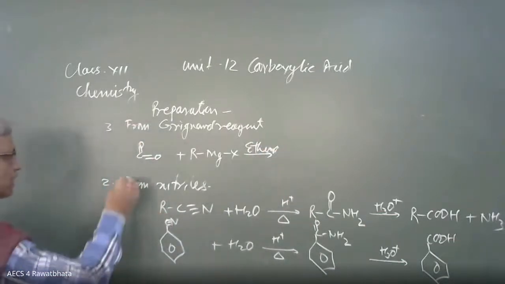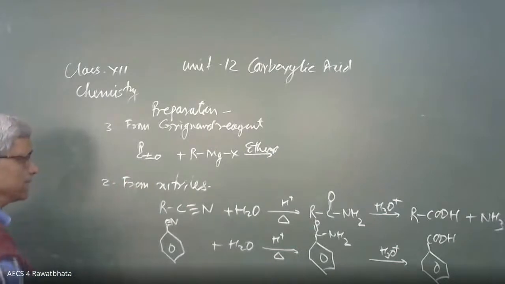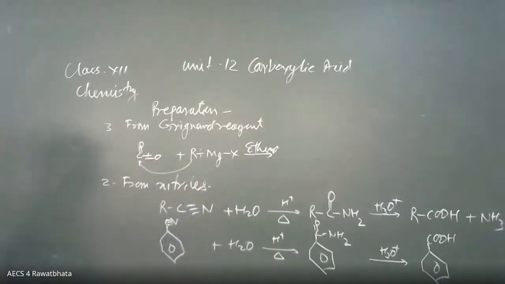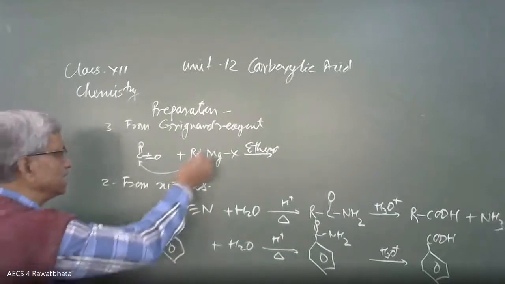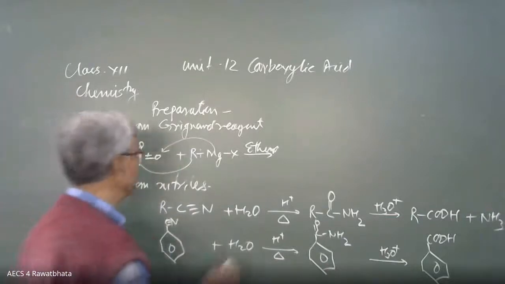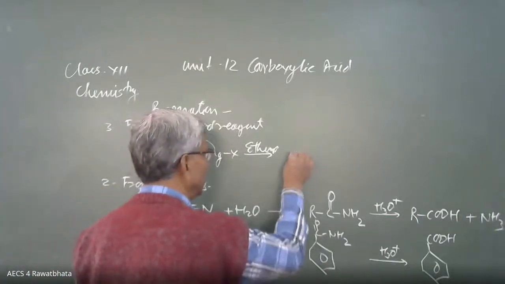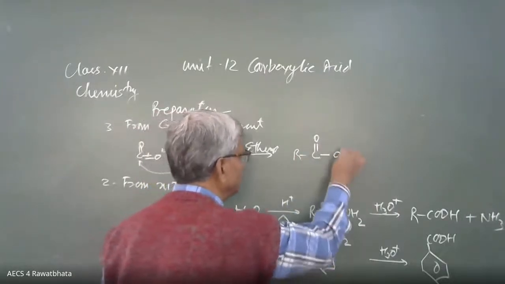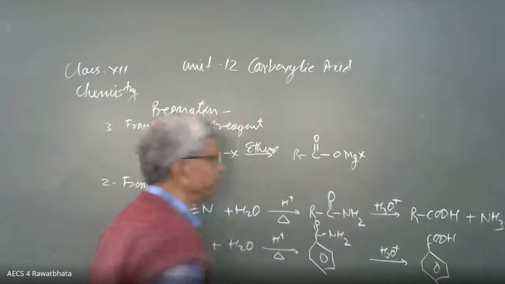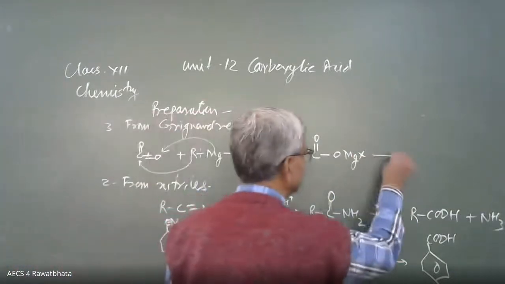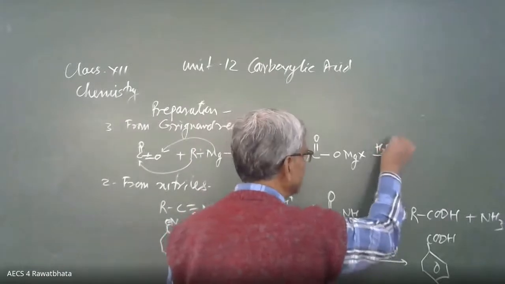One pi bond breaks. R has a tendency to join with carbon, so the alkyl group joins with the carbon, and electropositive magnesium joins with oxygen. The compound is R, C, O, and OMgX. Then it is going to hydrolyze with H3O positive, dilute acid.